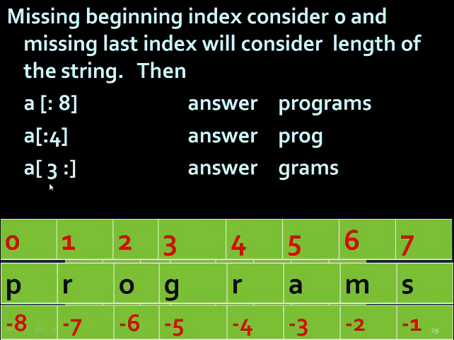Similarly if you write a[3:], from 3 to the end of the string, you will get the result as GRAMS. If you write a[6:], from the 6th index to the end of the string, that is MS.